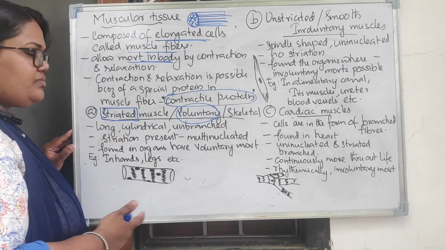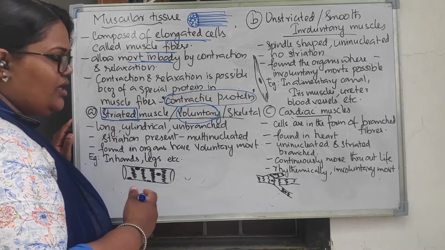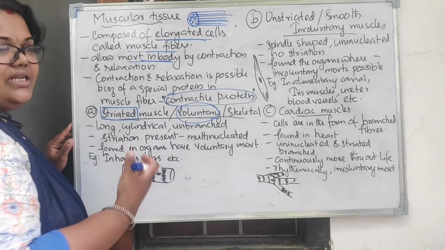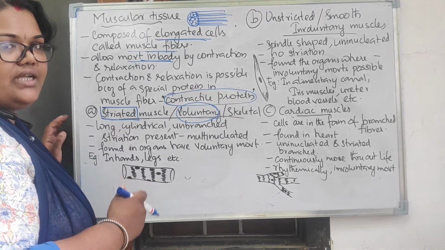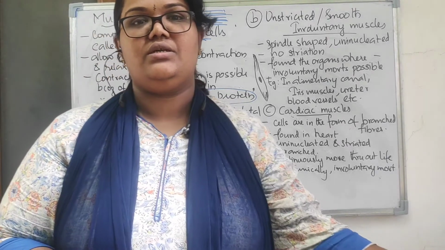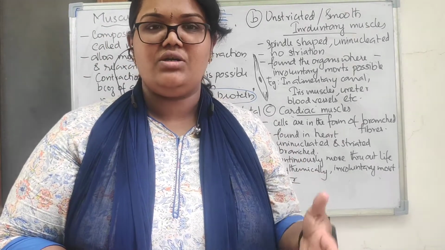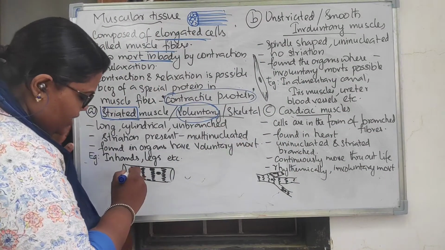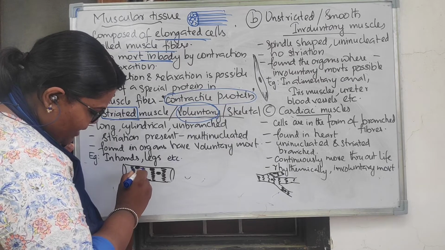What is the structure? Look at the structure: it is a long cylindrical structure, and it is unbranched also. There are no branches present in this muscular tissue. It is long, cylindrical, and unbranched, right? You can see there will be striations in between, that means alternate dark and light bands.